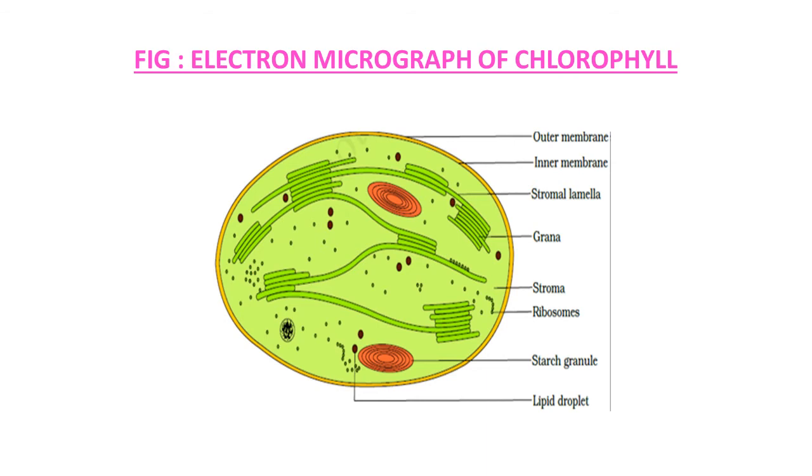This coin-like stacked structure observed is known as thylakoid, and it possesses green pigments where exactly the photosynthesis process takes place. Then you can observe the ribosomes. Then as a food product, let's say starch granules are also present. So within this organelle, the dark reaction and light reaction related to photosynthesis take place. Now by studying this figure we can understand where the site for the photosynthesis process is within this plant organelle.